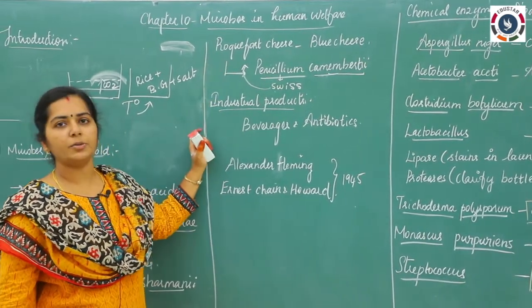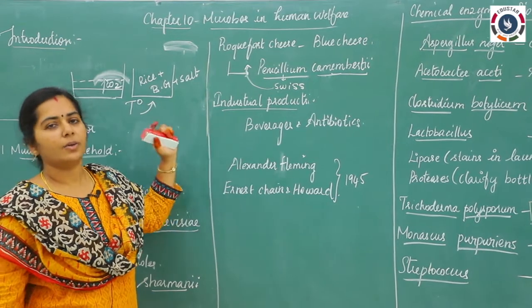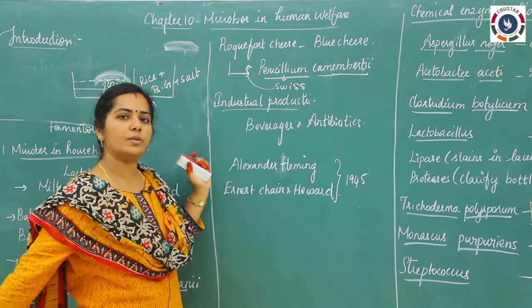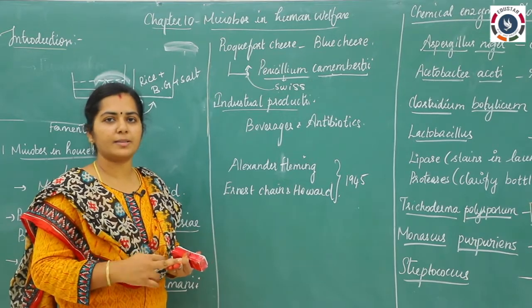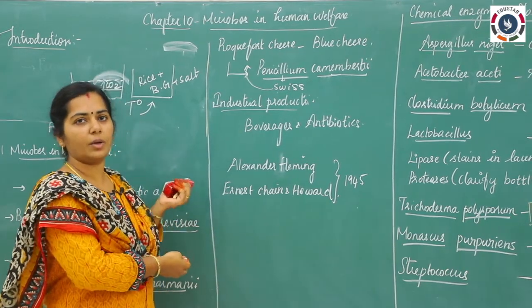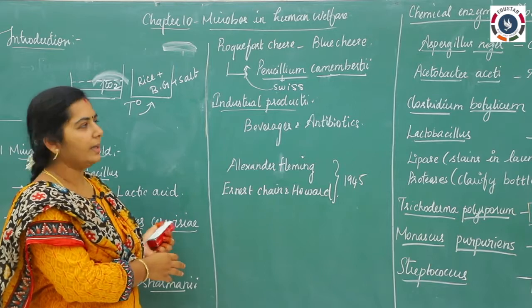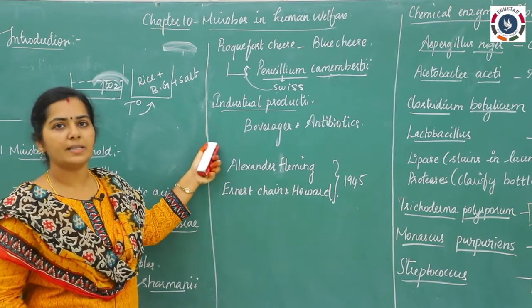So coming to the industrial products, so these are all the household things. We are able to prepare curd, dosa batter and some bakery products like buns. So these are all important household things. Now we are going to see the industrial products.